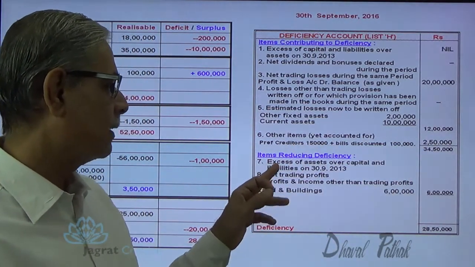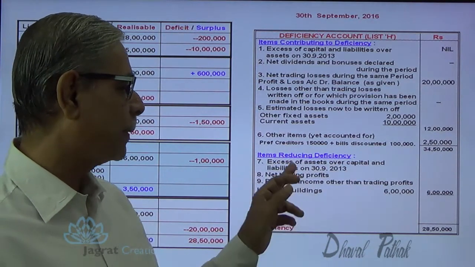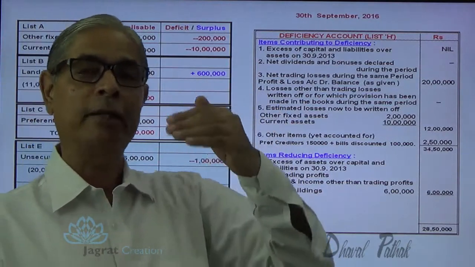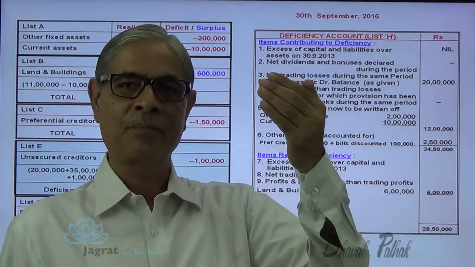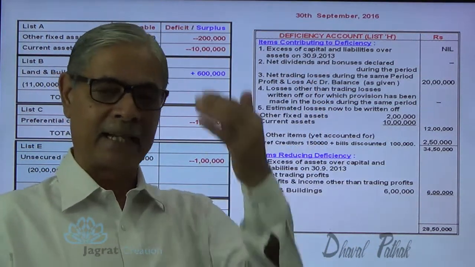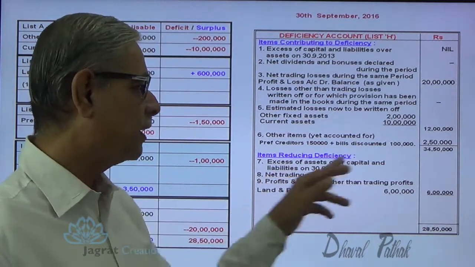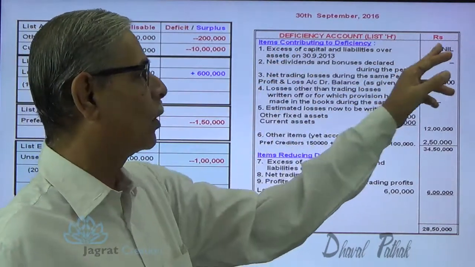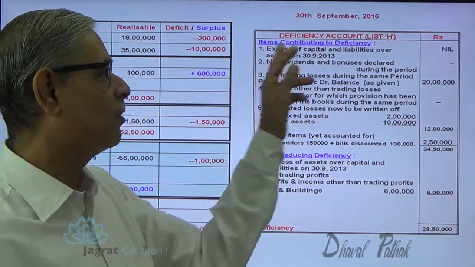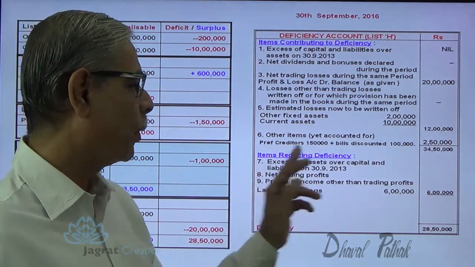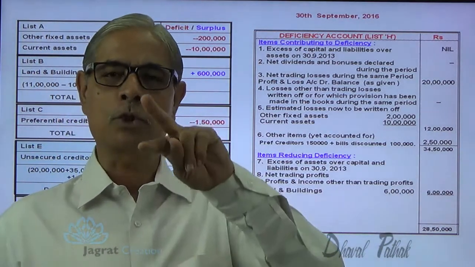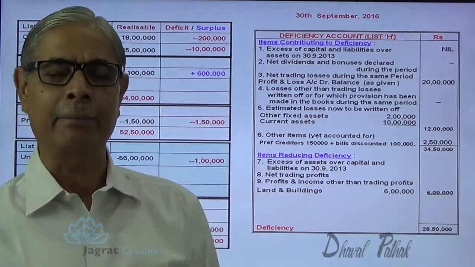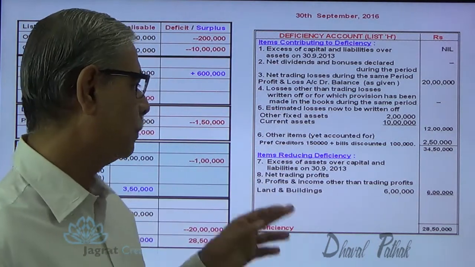Now this point number 7, excess of assets over capital and liabilities as on 30th September 2013, just 3 years back. So if 3 years back the assets are more than liability, asset side is more than the liability side, then it will be recorded here. But if the liability side is more than assets, then it will be recorded in point number 1. So either there will be point number 1 or there will be point number 7. Out of these two, one of them will be there. Both cannot occur at a time because they are just opposite to each other.